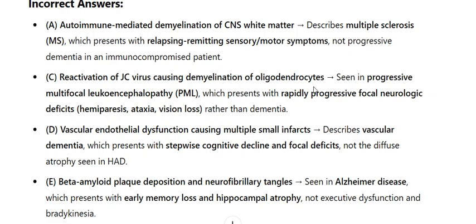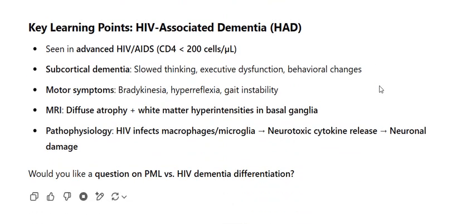Key learning points: HIV-associated dementia, seen in advanced HIV/AIDS, CD4 below 200 cells, subcortical dementia, slowed thinking, executive dysfunction, behavioral changes, motor symptoms, bradykinesia, hyperreflexia, gait instability. MRI, diffuse atrophy, plus white matter hyperintensities in basal ganglia. Pathophysiology: HIV infects macrophages, microglia, neurotoxic cytokine release, neuronal damage.